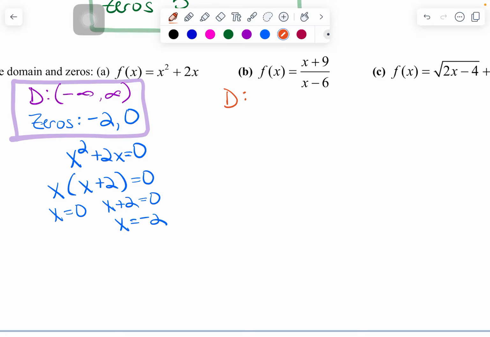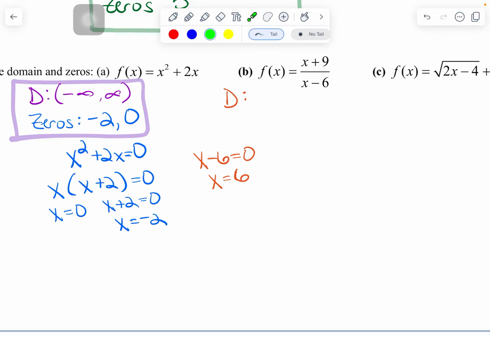So to find out what values make my denominator equal to 0, I'm actually going to purposely set the denominator equal to 0 and figure out that 6 is my problem number. So when x is equal to 6, this denominator becomes 0. That's a problem for me.